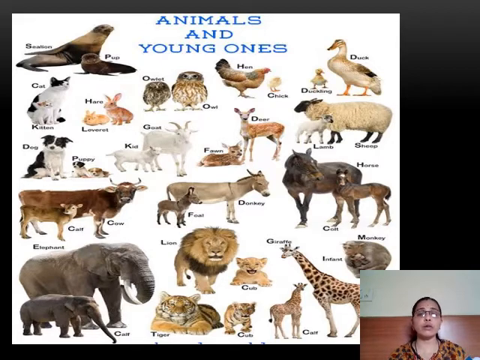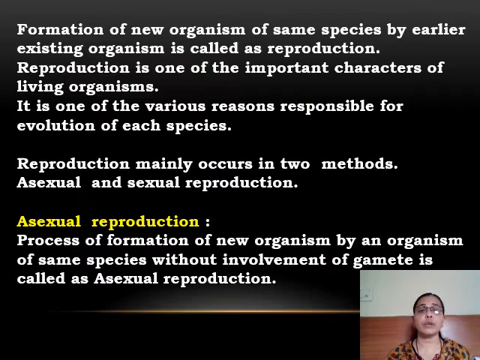You have been learning all these things from KG, correct? Why have you been taught about the young ones of the animals and the animals? The species and the reproduction. Again, the new species is formed. It is the same like that. That is the process of reproduction, which is the formation of the species of its own type. Correct? So formation of new organisms of the same species by earlier existing organisms is called reproduction.